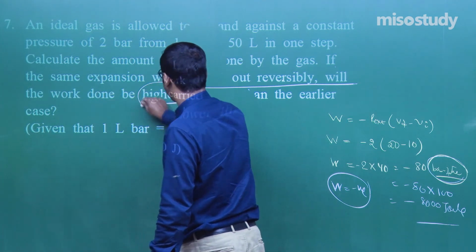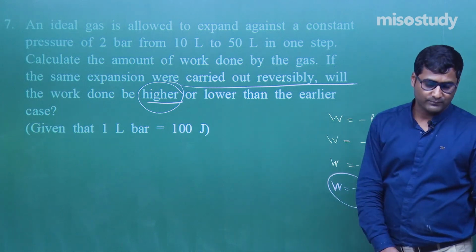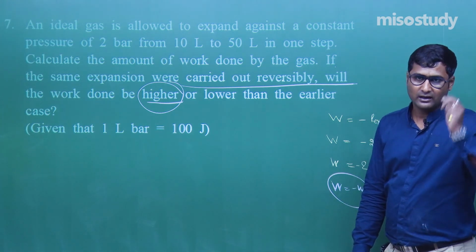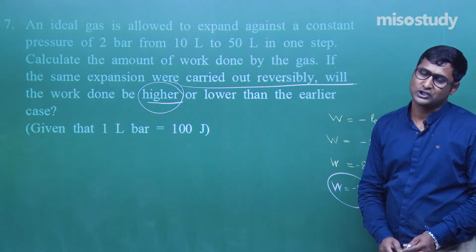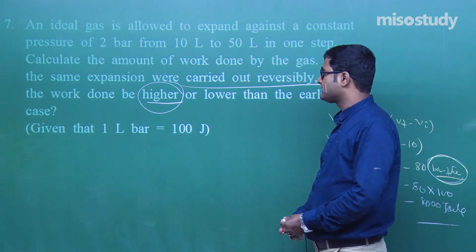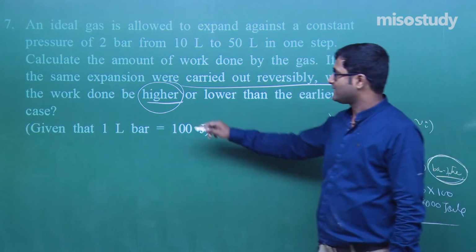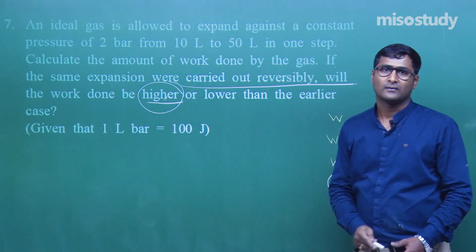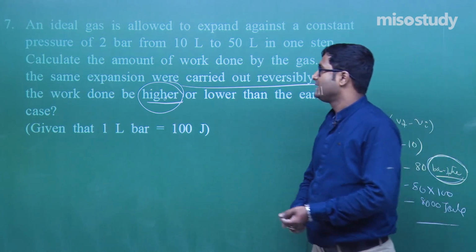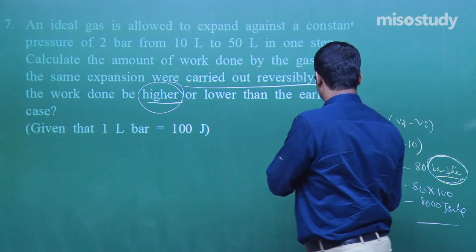Definitely the work done will be higher. Why will work done be higher? Because at each and every step the internal pressure and external pressure almost remain the same. Due to this reason, if reversible, work done will be higher. This is correct, not lower. Am I right? Yes, sir, definitely. This is question number 7. So let's move to the next one.